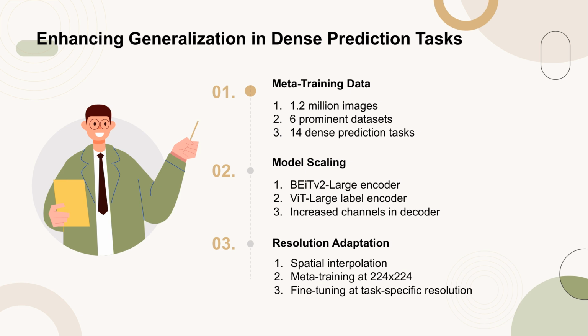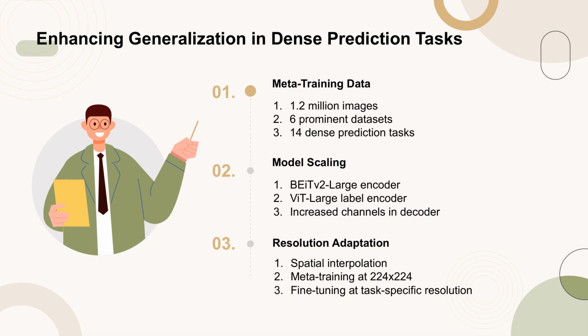To enhance the generalization of Chameleon in dense prediction tasks, the authors have taken two main approaches. Firstly, they have curated a large-scale meta-training dataset consisting of around 1.2 million images from 6 prominent datasets, covering 14 different dense prediction tasks. This diverse dataset ensures that Chameleon can be applied to a wide range of real-world scenarios.